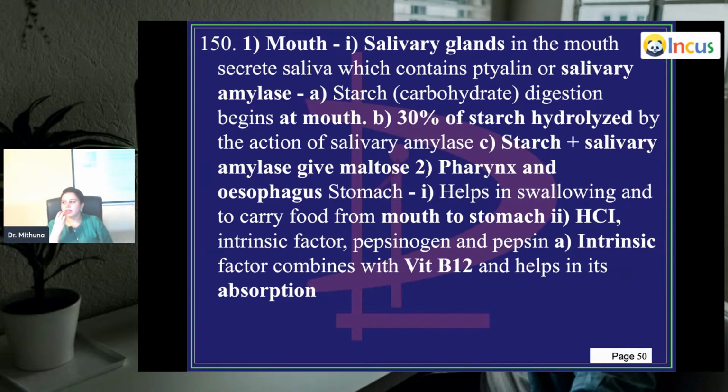So when you actually chew the food in your mouth, all the saliva gets mixed up and a little bit of digestion occurs in your mouth, which is very important. So the salivary amylase, or ptyalin, however you pronounce it, is what is secreted by the salivary glands. So starch, especially carbohydrates, are digested at the mouth. 30% of starch is hydrolyzed by the action of the salivary amylase. Starch plus salivary amylase, this combination will give rise to maltose.